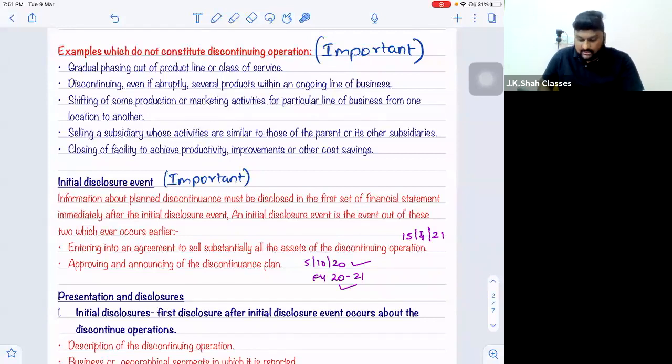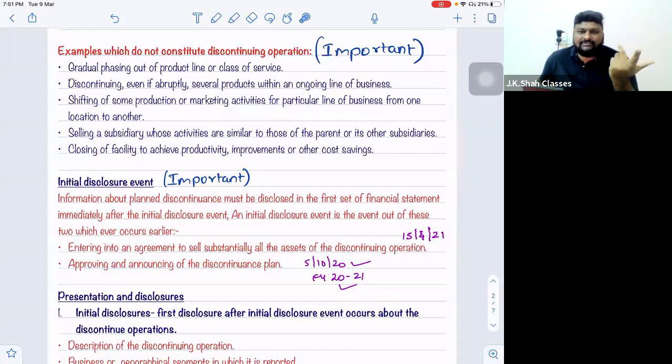And the last point, a question has also been asked on this point. Closing of facility to achieve productivity improvements or other cost savings. It means we are closing one of our factories, or one part of operations, and may start another just for achieving improved productivity and cost savings.